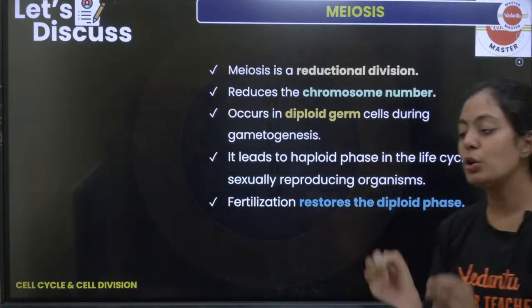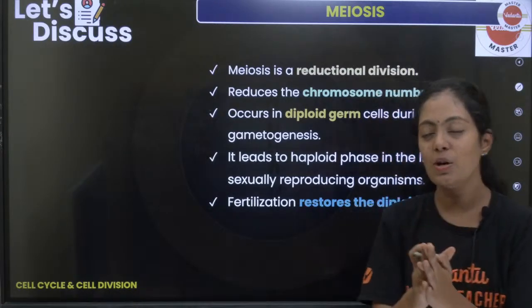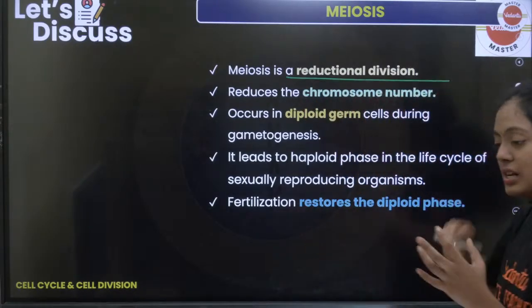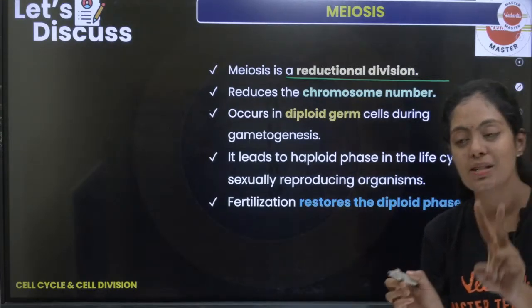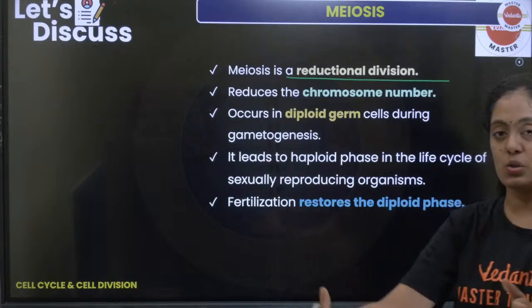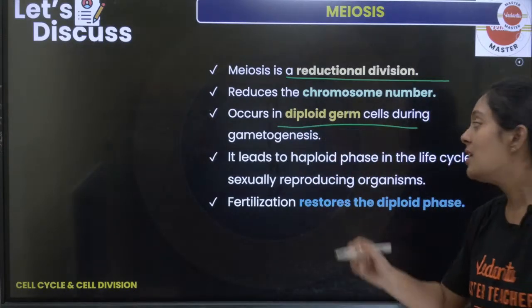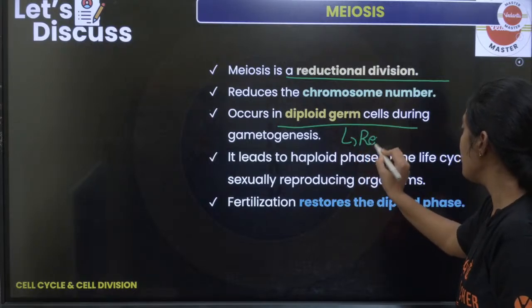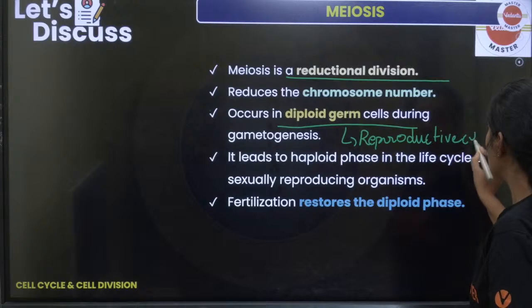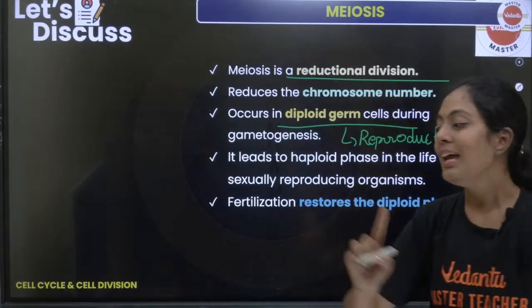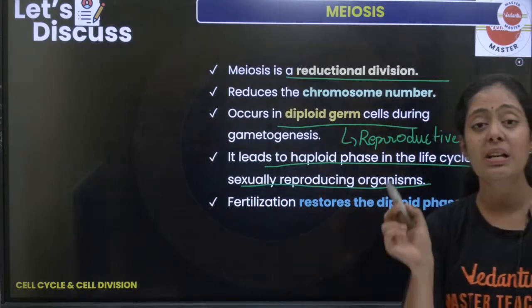Okay, now we will move on to meiosis. Mitosis முடிச்சாச்சு. இப்போ meiosis குள்ள போகலாம். What is meiosis? We already discussed. It's a reductional division. அது வந்து என்னோட chromosome number half reduce பண்ணும். It happens in 2 stages, meiosis 1 and meiosis 2. எங்க நடக்குது பசங்களா meiosis? It happens in my germ cells. Germ cells க்கு இன்னொரு பேர் என்ன? Reproductive cells. Normal cells la idu nadakadu. It happens only in my germ cells. Okay, it leads to the haploid phase in the life cycle of a sexually reproducing organism.